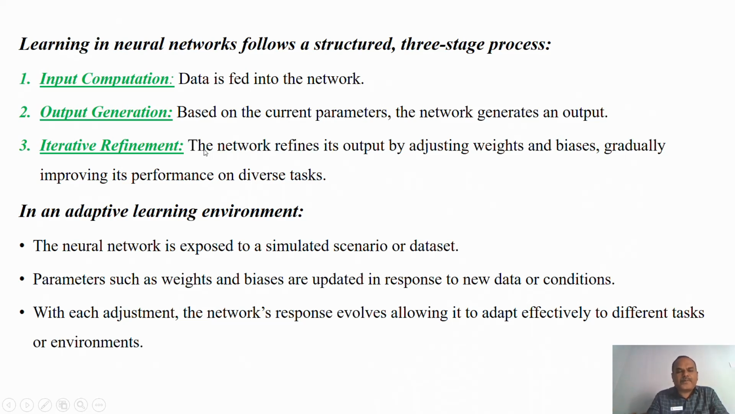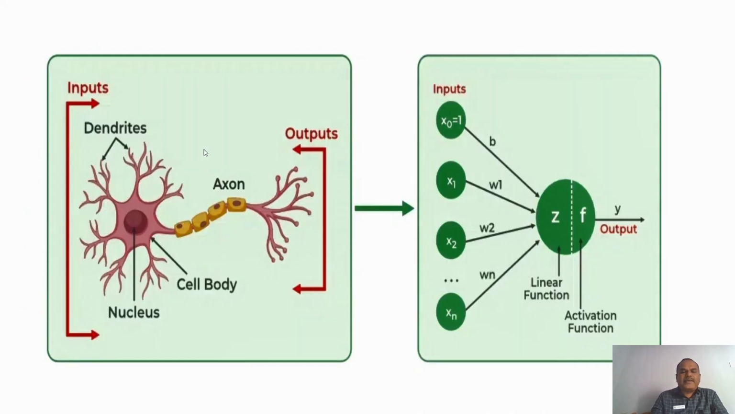How does it adapt to the environment? The neural network is exposed to a simulated scenario or data set. Parameters such as weights and biases are updated in response to new data or conditions. With each adjustment, the network's response evolves, allowing it to adapt effectively to different tasks or environments. So this is an example of how neurons work. Based on these neurons, this is how neural networks are defined in a machine learning model.